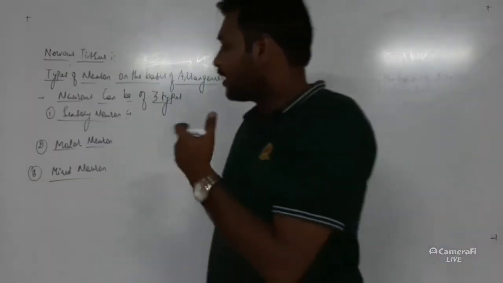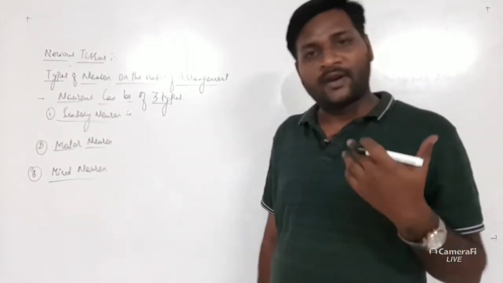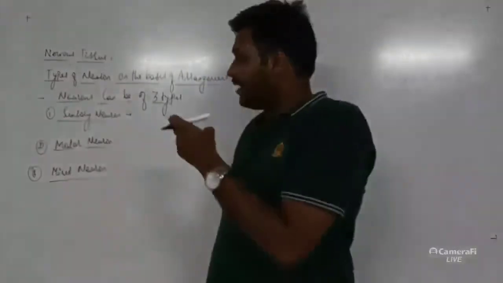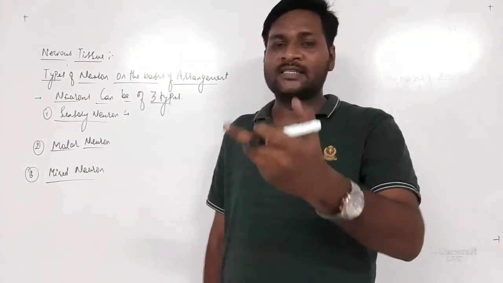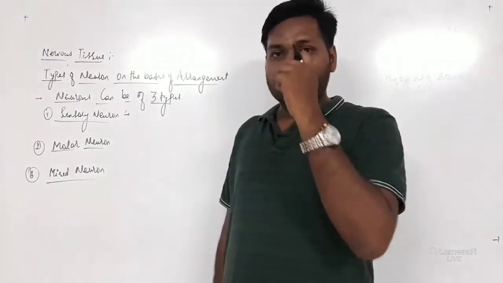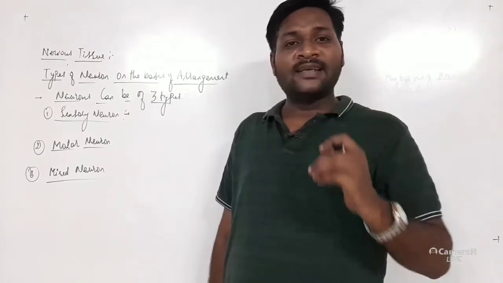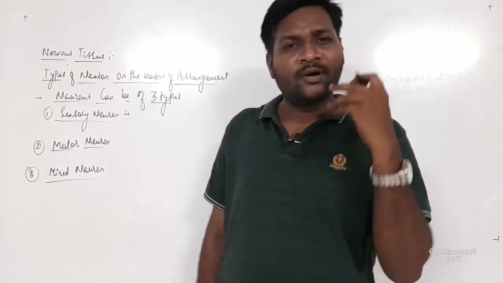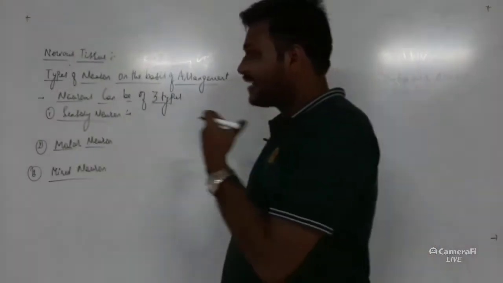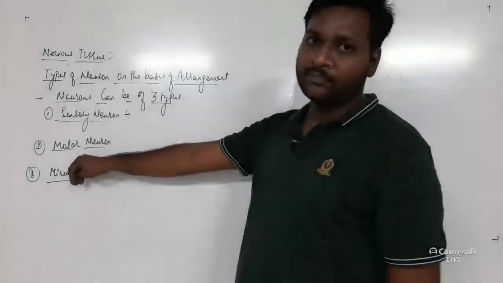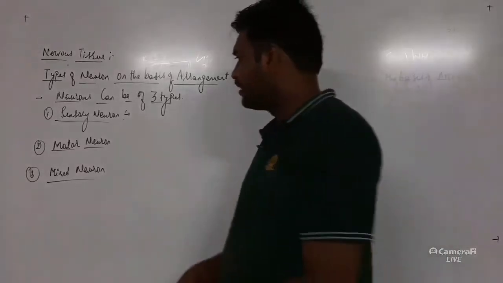Now the motor neurons, they help in the formation of reflex action. That means whenever sensory neuron transfers any kind of signal towards the central nervous system, after the processing under the central nervous system, the central nervous system will release the electrical signals so that our body responds to that particular stimuli. Okay, so that response is generated by the motor neuron, and mixed neuron is the combination of both sensory and motor. Okay, so let's see.